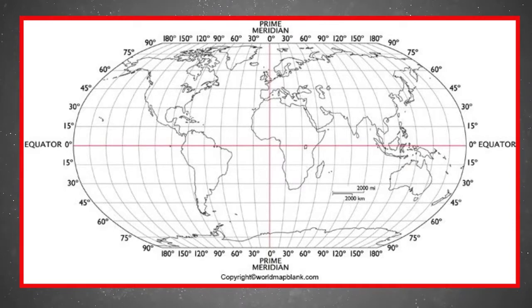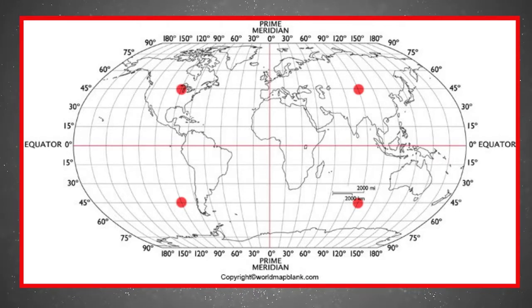Now, if we look at the world laid out as a map like this instead of a globe, it looks an awful lot like a graph. The equator looks like the x-axis, which runs horizontally through the middle, while the prime meridian looks like the y-axis, which runs vertically through the middle. This then divides the world into 4 different quadrants, or hemispheres, as they call them when talking about the Earth.